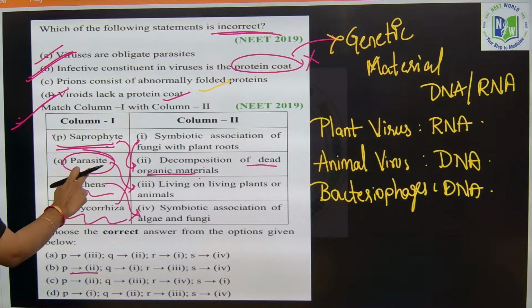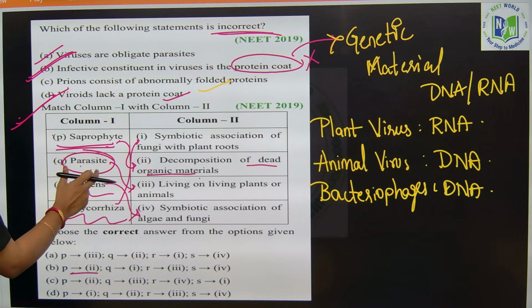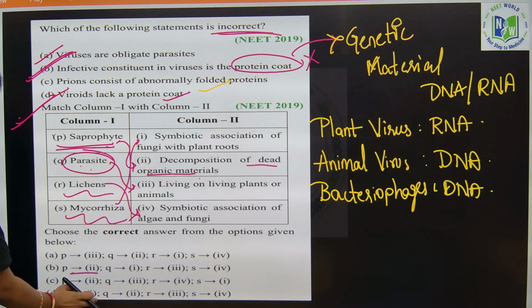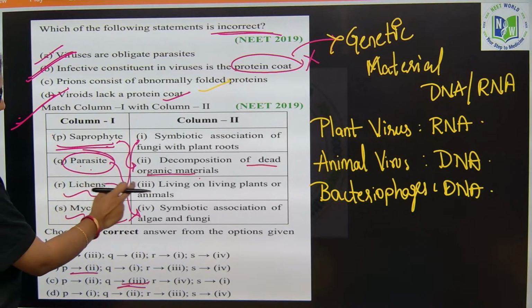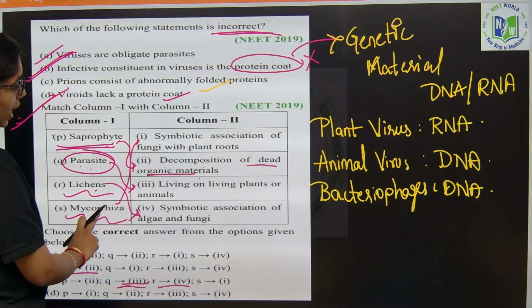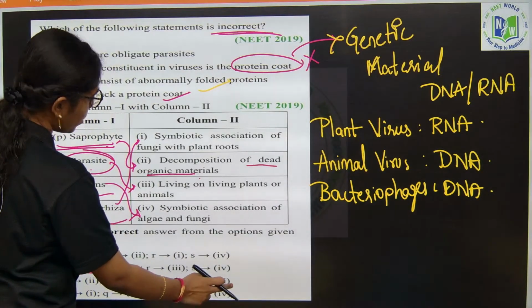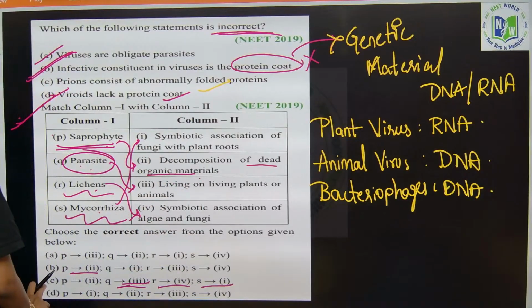Then Q, parasites which feed on living plants and animals, will be 3. Then lichens, symbiotic association between algae and fungi, that is 4, and mycorrhiza, symbiotic association between Pinus roots and fungi. So, here the right answer will be option C.